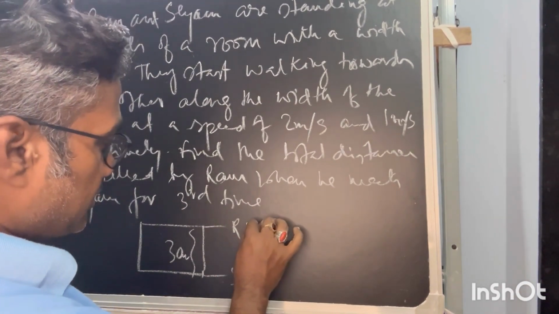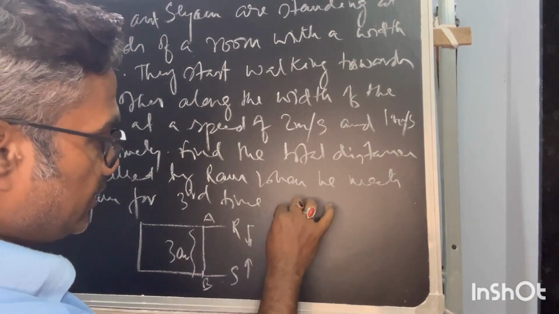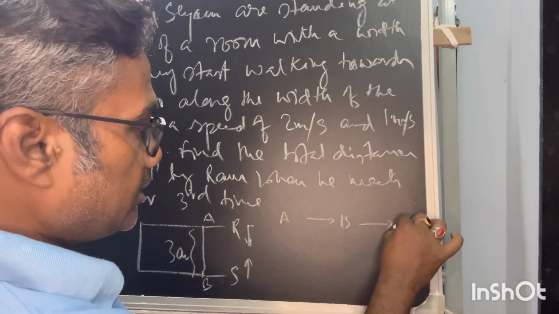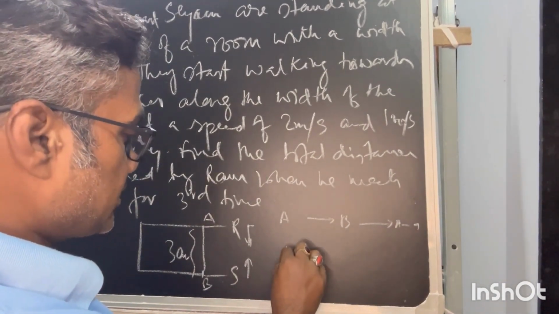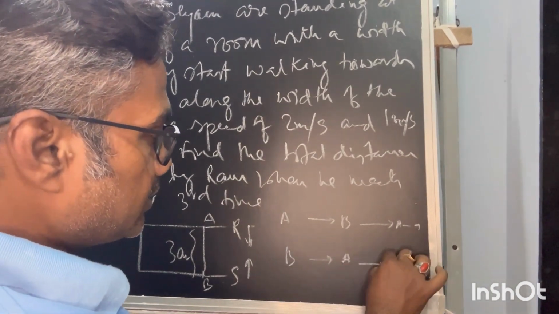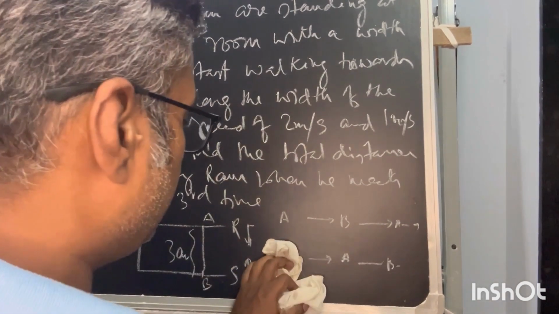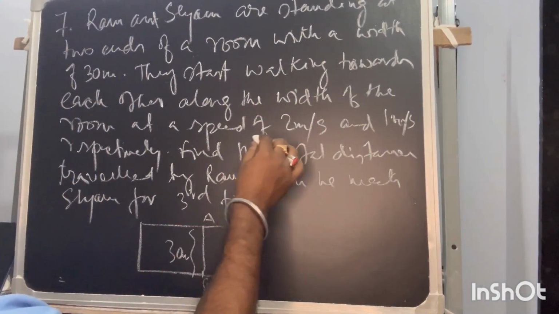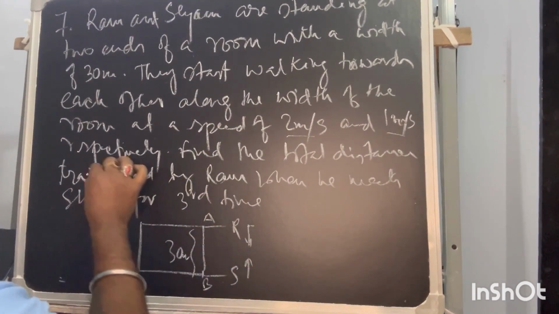So Shyam is moving from B to A, then to B again. Ram is starting from A to B, then again B to A, and then again A to B. This is the main understanding. And one more thing: it is said that the speeds are 2 meter per second and 1 meter per second respectively.